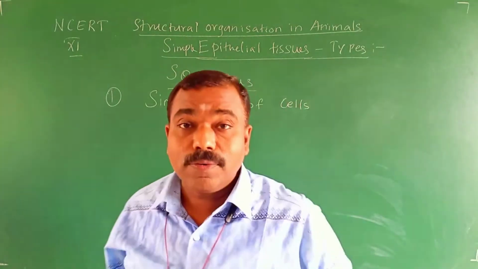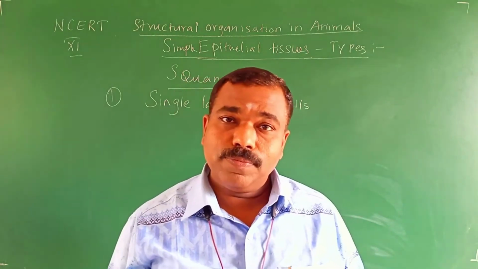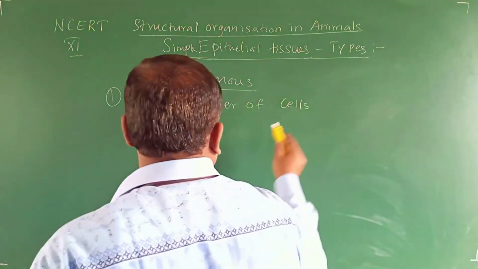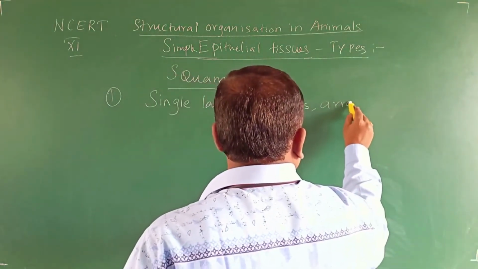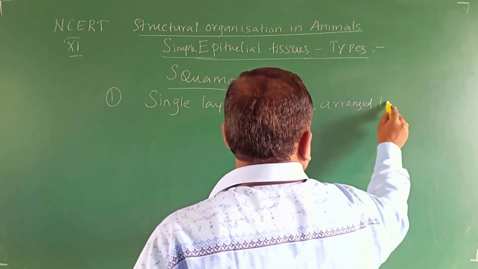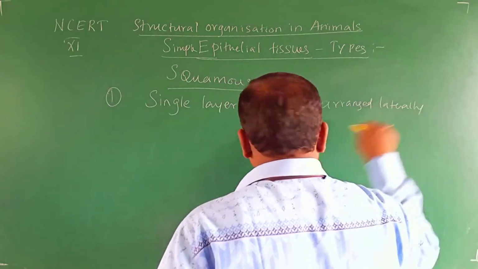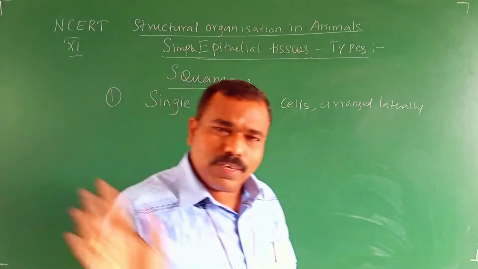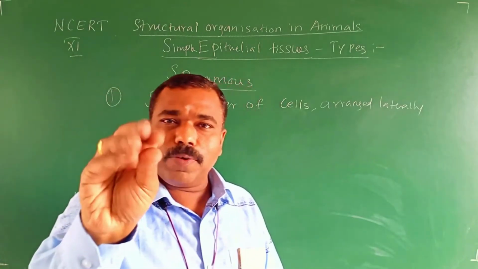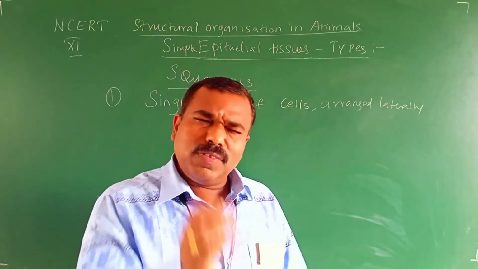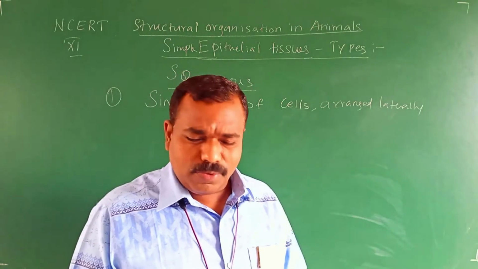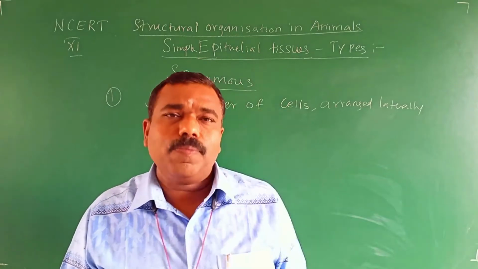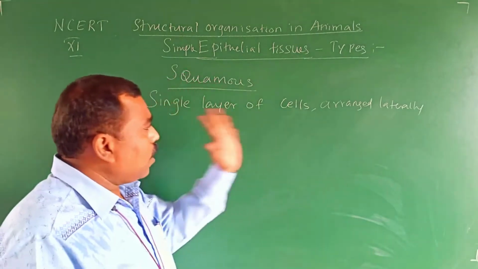It comes under compound epithelium. So here it is a single layer of cells arranged laterally, and this is the common point in all three types. So the first point is over, remaining 5 points. See, I made it very simple, though the students are struggling. This is the common point.